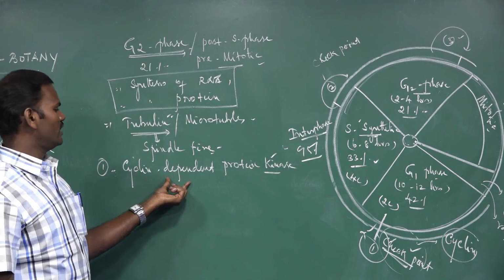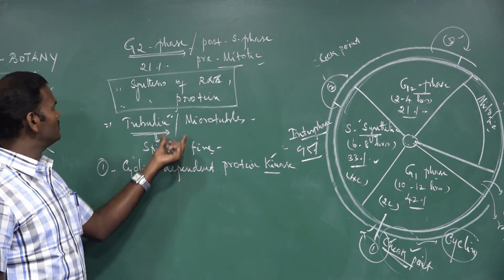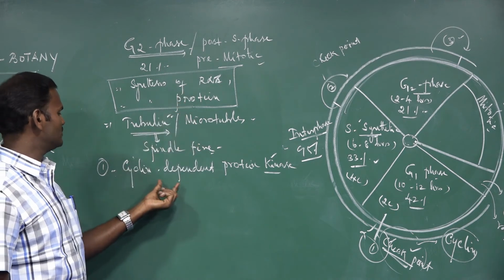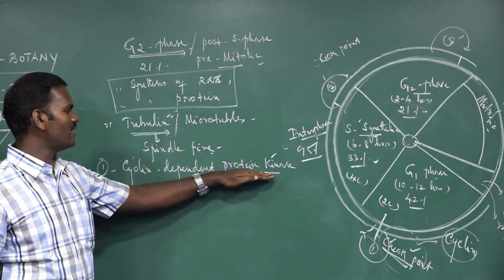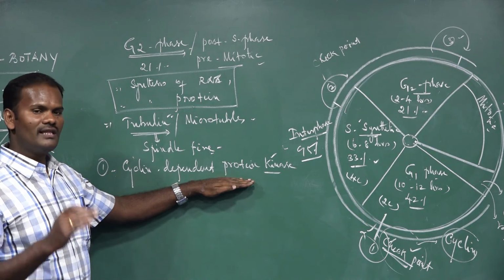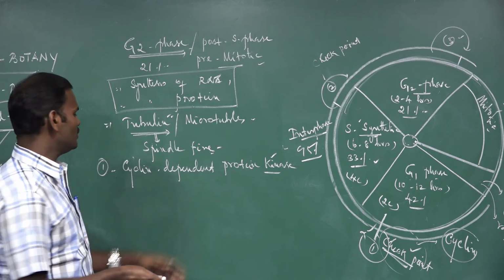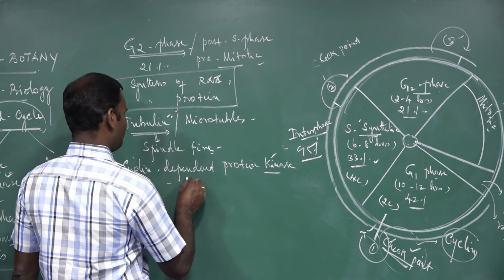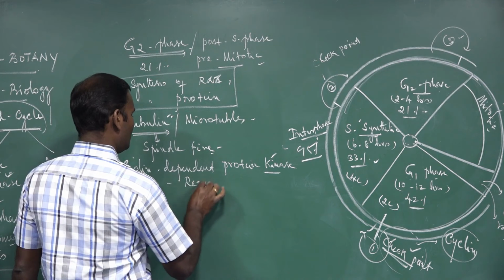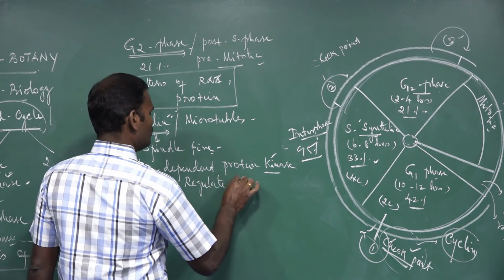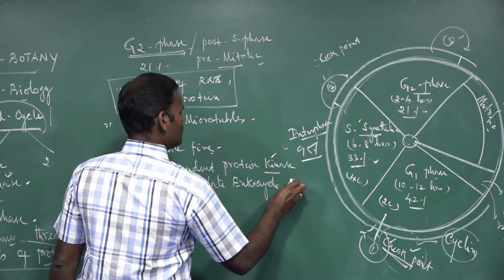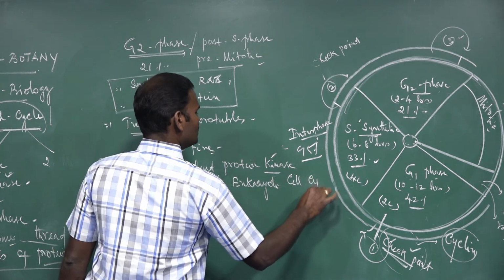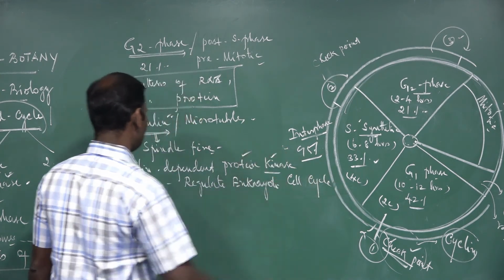It is a protein synthesized in the G1 phase. What are the functions of this protein? Cyclin dependent protein kinase is a protein that regulates the eukaryotic cell cycle.